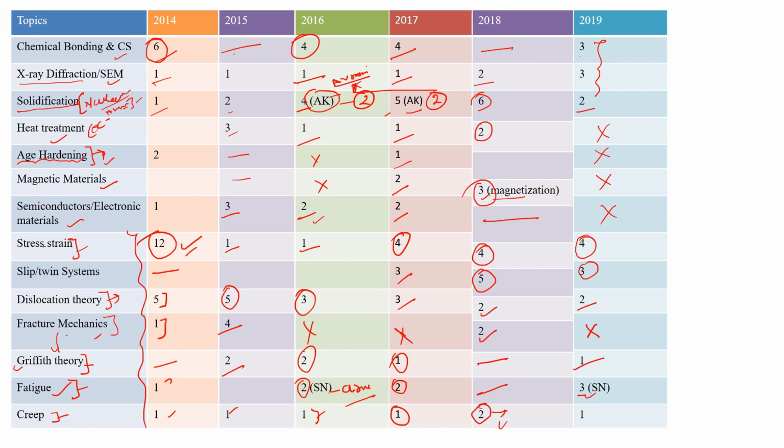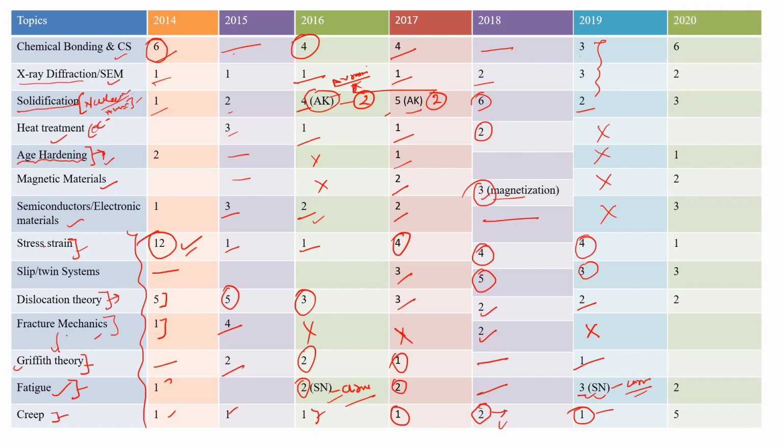curve. Okay, so this SN curve is a very important part, because in 2016 they asked the question, in 2019 they asked the question. Okay, so be ready for this type of questions. And a 1 mark question related to creep.